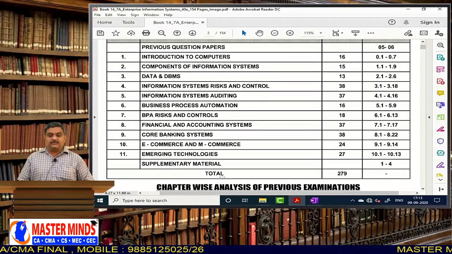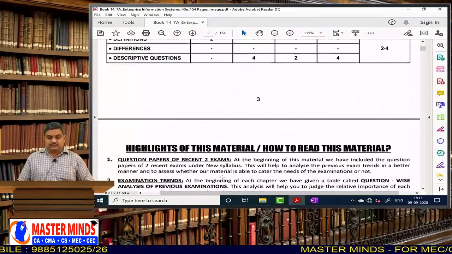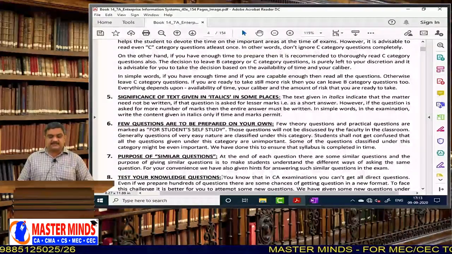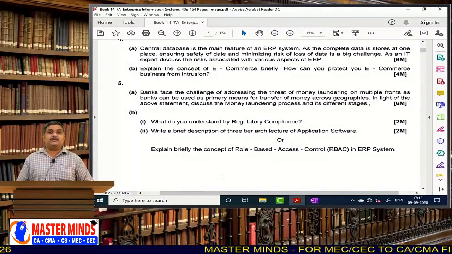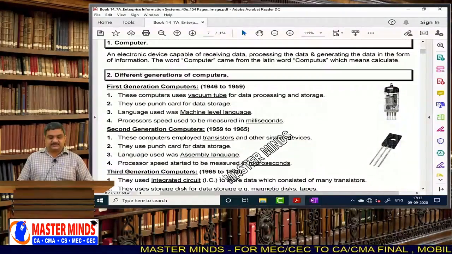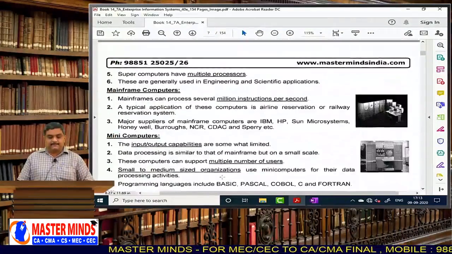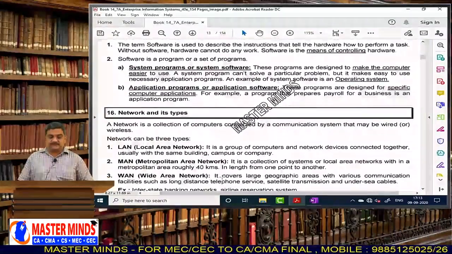Now we will start with Components of Information System, that is lesson number 2. Actually, it is the first lesson, because the first lesson, Introduction to Computers, is purely for academic interest and is not there in the syllabus. Let us start from Components of Information System.